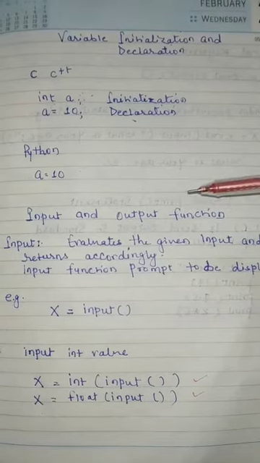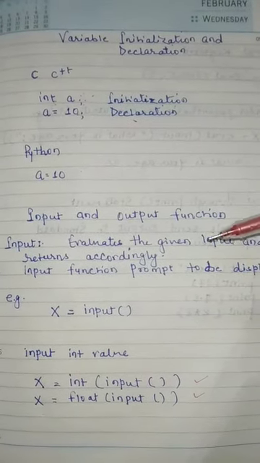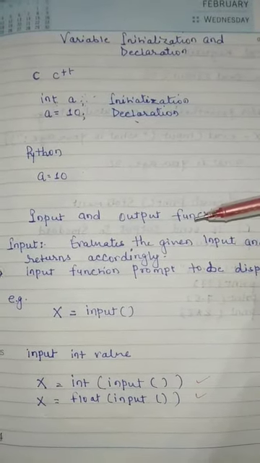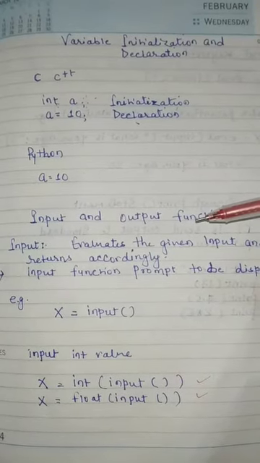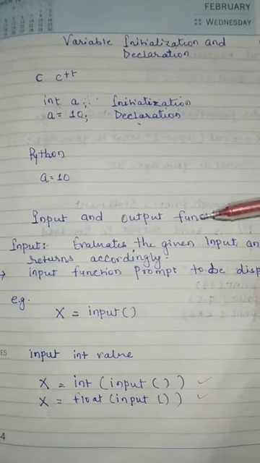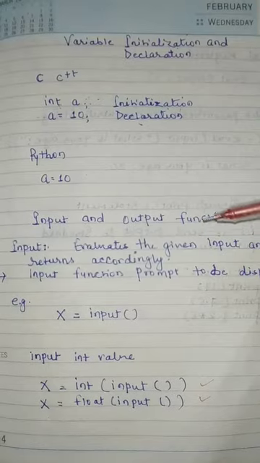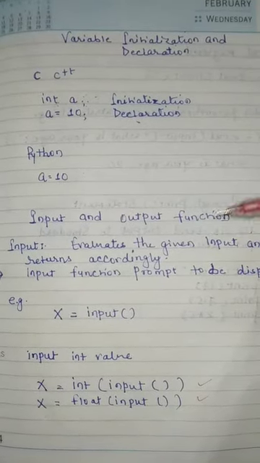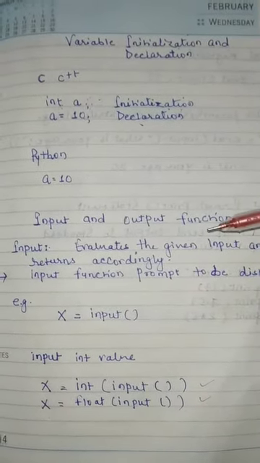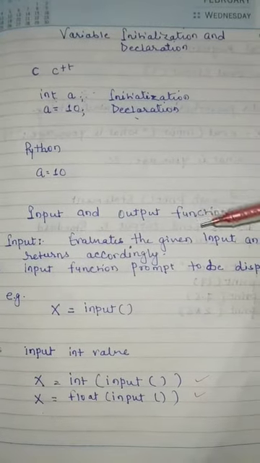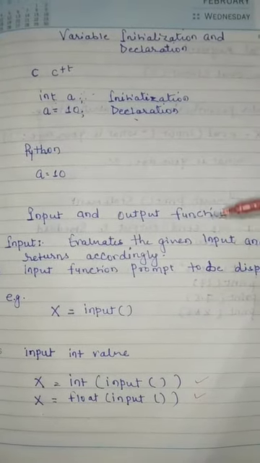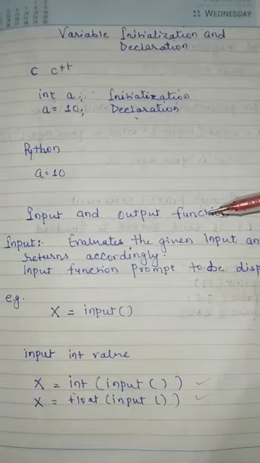For addition, I am writing the expression print a plus b. After execution, the output will be 30. If I execute again and again, the output will be 30 again and again. So this is not robust.